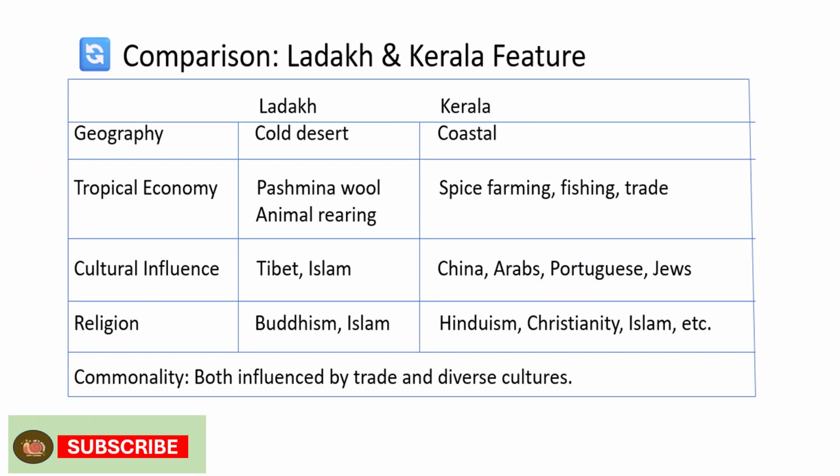Okay, now we will compare Ladakh and Kerala. Here, Ladakh is a cold desert. Geographically, if we see, Ladakh is a cold desert and Kerala is a coastal area. Then, economy: in Ladakh, they collect Pashmina wool from animal rearing. The Kerala people grow spices and fish, and they do trade.